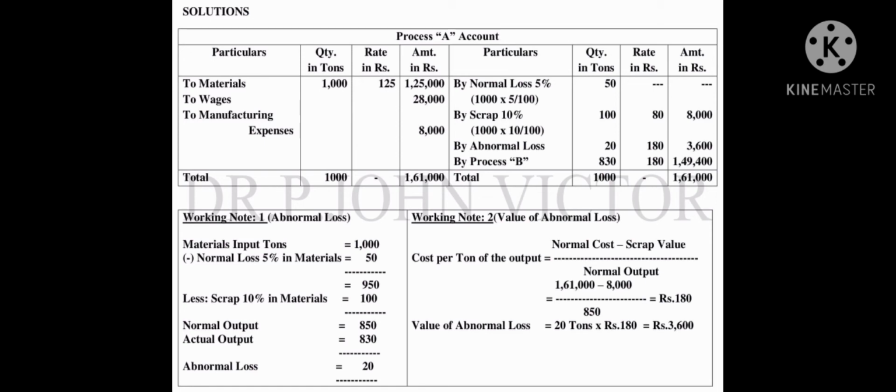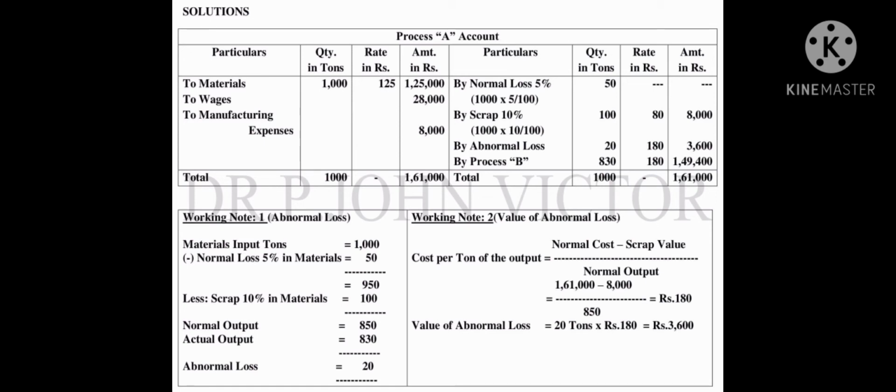Are you clear in this process A account and related working note 1 and 2? Okay, I think you are clear. Then let me go to process B account. Yes, what are you discussing there? Oh, the abnormal loss regarding.